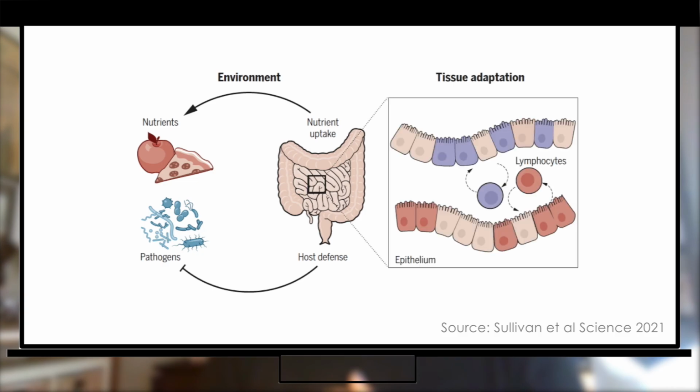But how is this balance being adjusted? I think the fact that we discovered that immune cells are playing a role in nutrition indicates that these epithelial lymphocyte circuits mediate the adjustment between host defense and nutrition at the tissue level. And I think the other surprising finding from this study was that we found that gamma delta T cells were doing this. Because although gamma delta T cells are highly abundant in the gut and other mucosal surfaces, we know very little about what they're doing during homeostasis. And so not only did we discover that the immune system is playing a role in nutrition, but we also discovered a new aspect of gamma delta T cell biology.